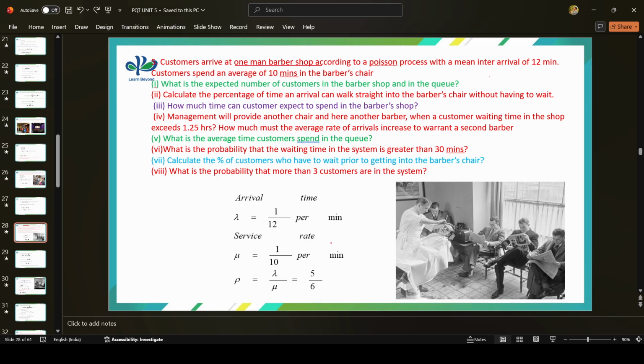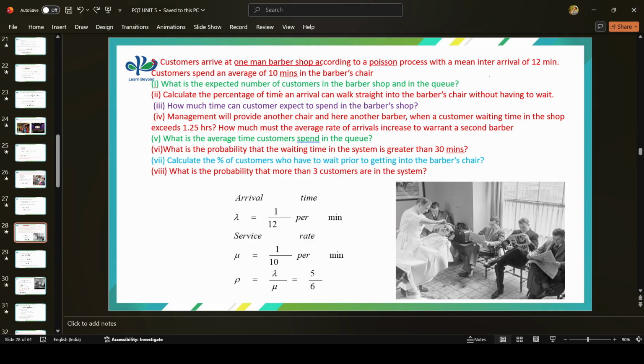So whenever you get a question, you have to first check whether it is a single server or multiple server, and the capacity of the customers. Next you have to find your lambda, mu and rho. Lambda is nothing but your arrival rate, averagely how many customers are arriving at the shop, and mu is your service rate, how much time it will take to get the service. Take the ratio of lambda and mu, it is your rho. So next, what is the question? Go to your problem and see what the question is.